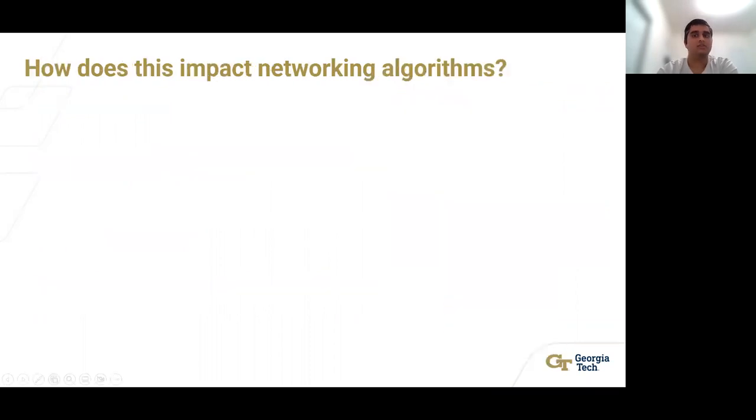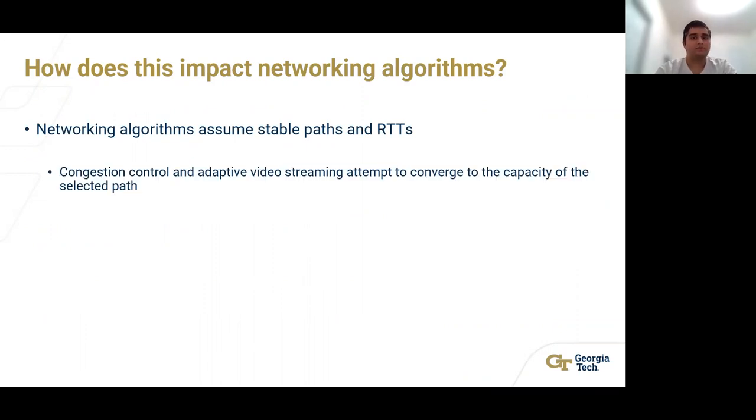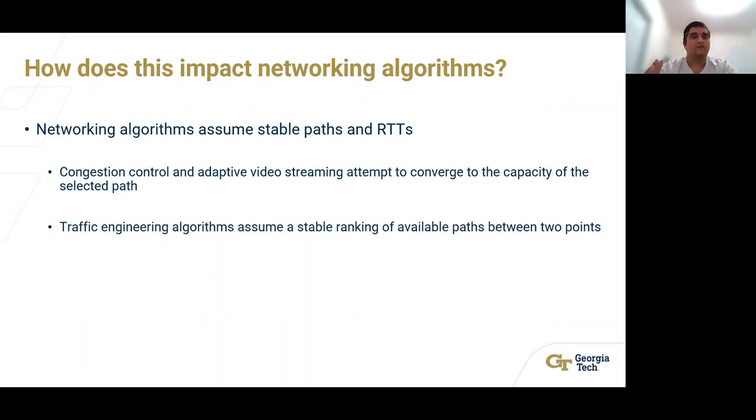So, how does this impact current networking algorithms? Fundamentally, networking algorithms assume stable paths and RTTs. For example, congestion control and adaptive video streaming exploit this stability to aggressively try to converge to the capacity of the selected path. Similarly, traffic engineering algorithms assume a stable ranking of paths to perform functions such as load balancing.